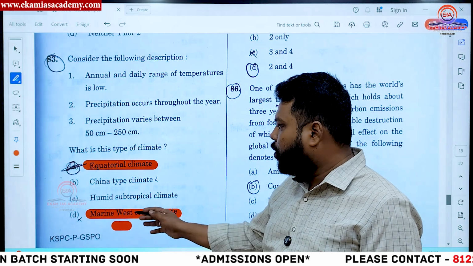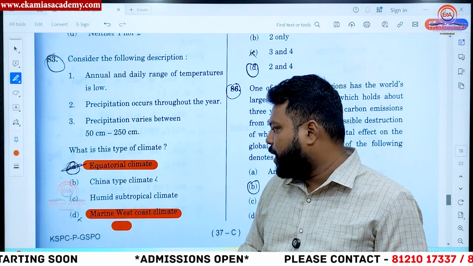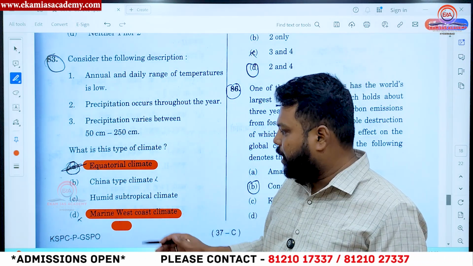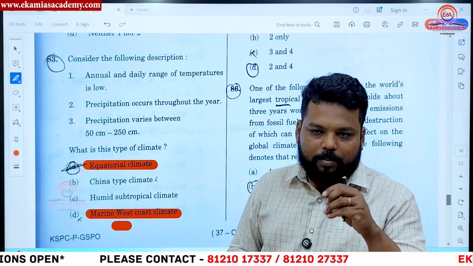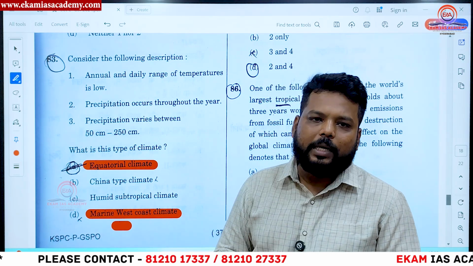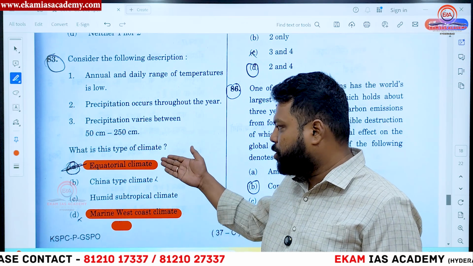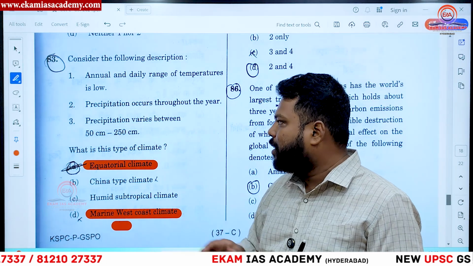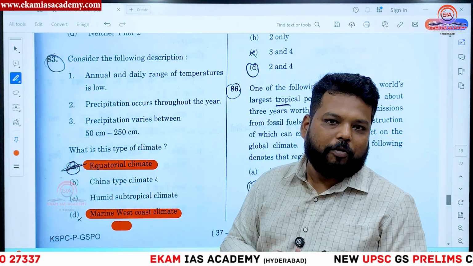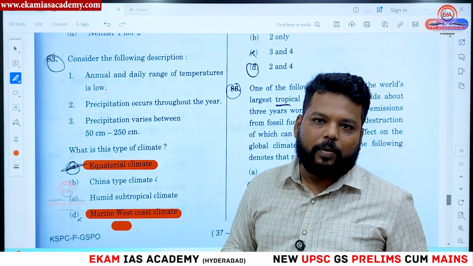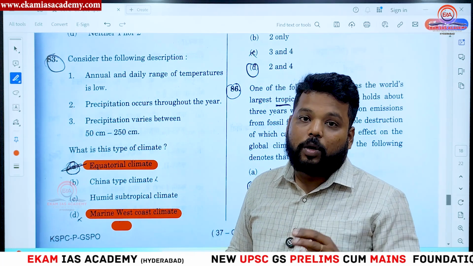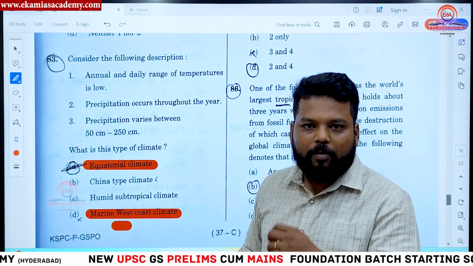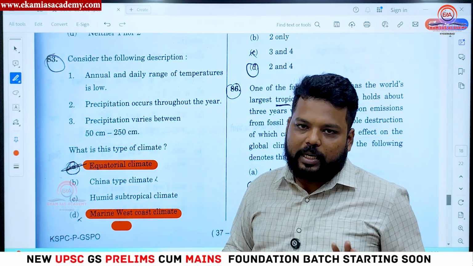It is a bit high. There is one more discussion that came into the picture, that was the marine west coast climate. What interpretation UPSC has given, we don't know. So here the option might be A and D, but we are sticking to A itself because in the marine west coast climate, the rainfall doesn't reach this mark of 250 centimeter. But in some regions of British Columbia province along the western coast of USA, we find this marine west coast type of climate which will have up to 250 centimeter of rainfall.